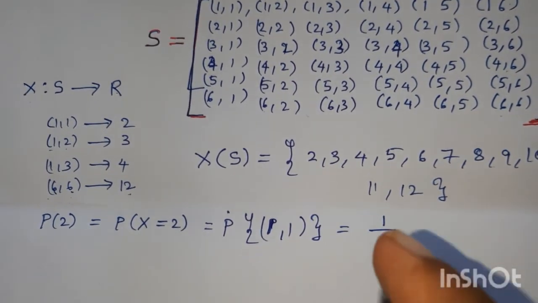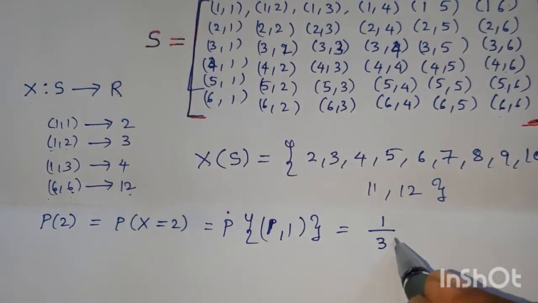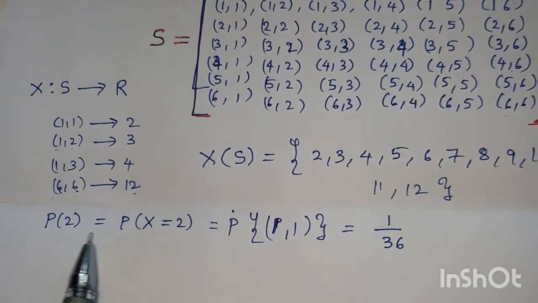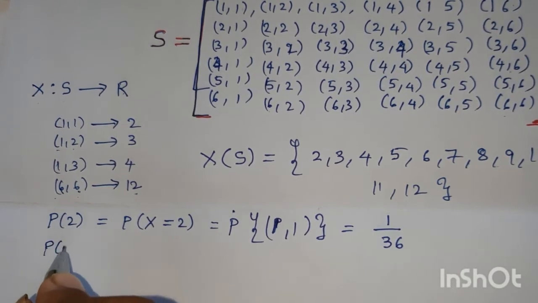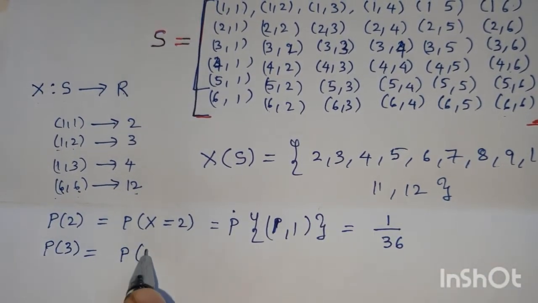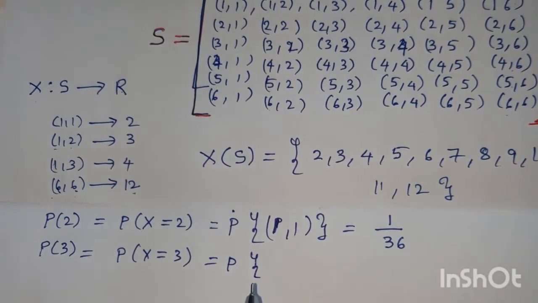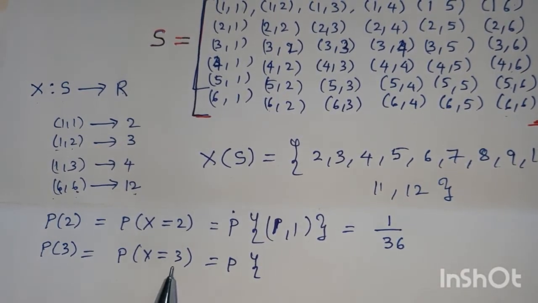The number of exhaustive cases is 36 because there are 36 elements, therefore the probability where x is equal to 2 is 1 by 36. Now P of 3, the probability when x is equal to 3. We have to identify the favorable cases for x is equal to 3.